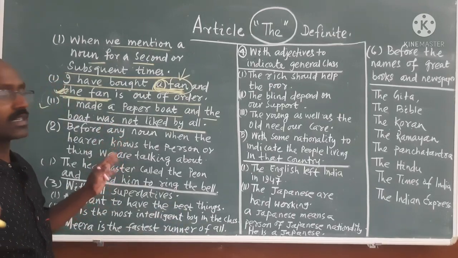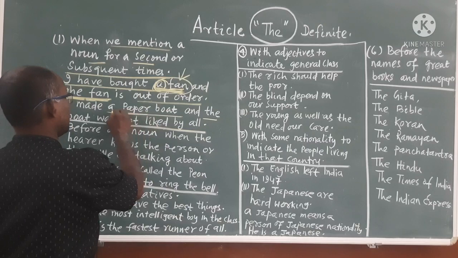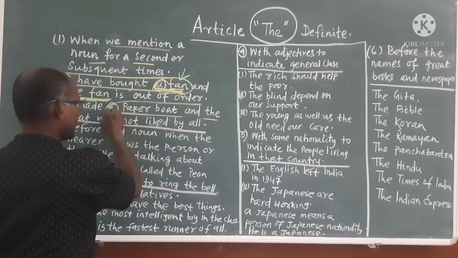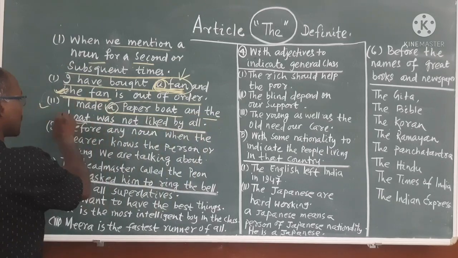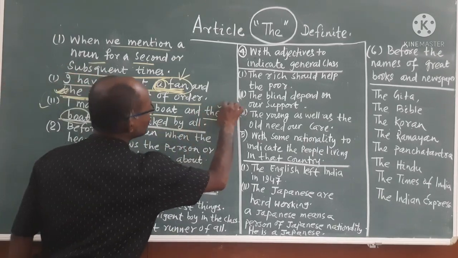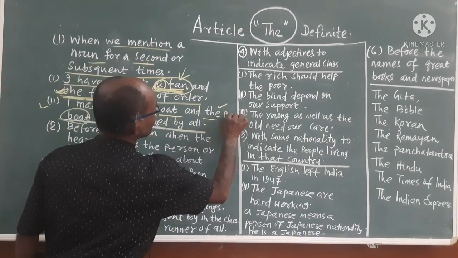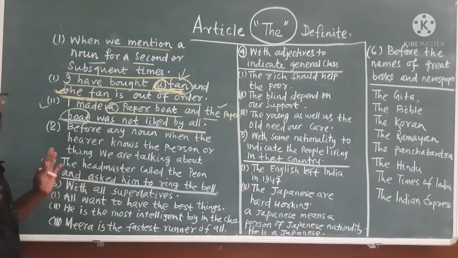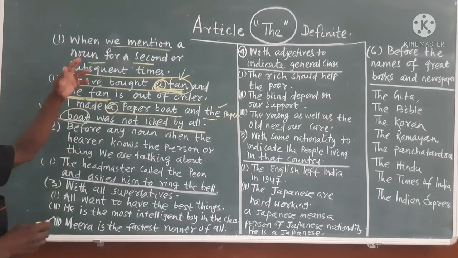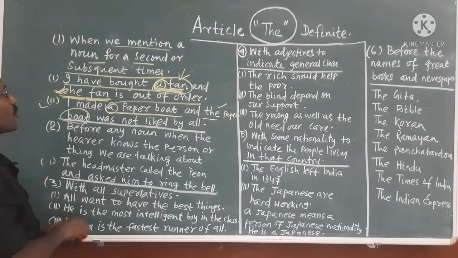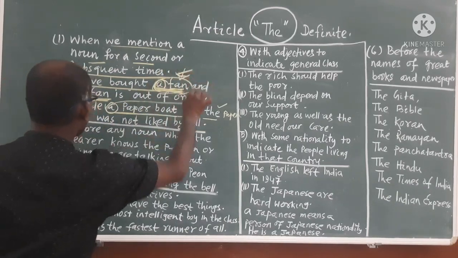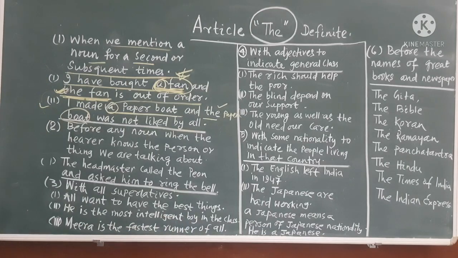Here, I made a paper boat uses the indefinite article, but the same paper boat became particular, so it took the. The paper boat was not liked. So when we mention a noun for the second or subsequent time, we will use the. Clear? Any problem?